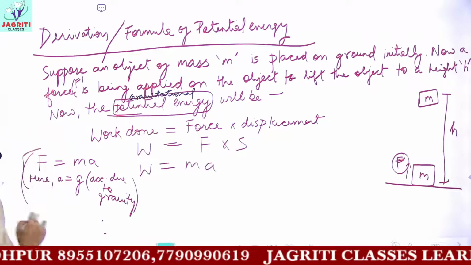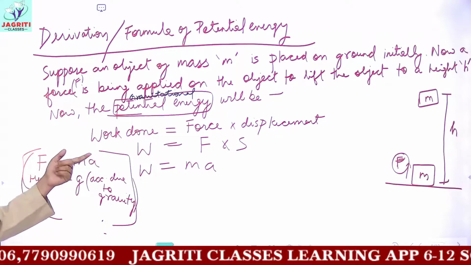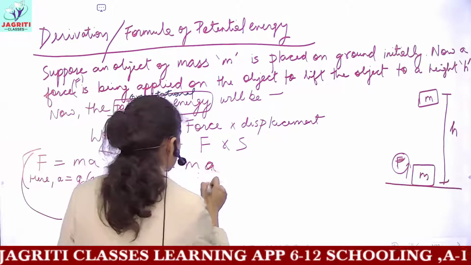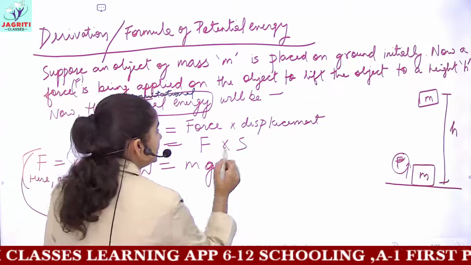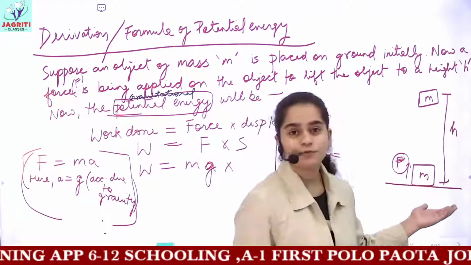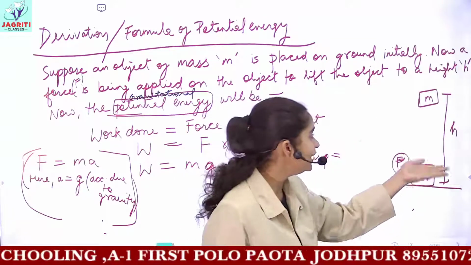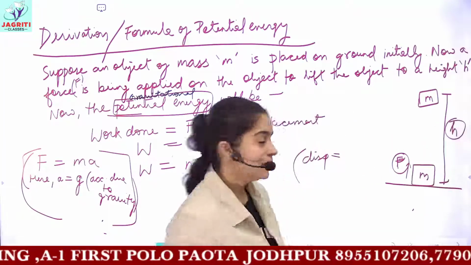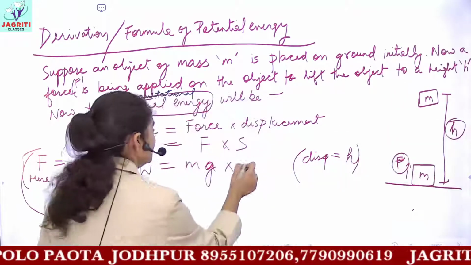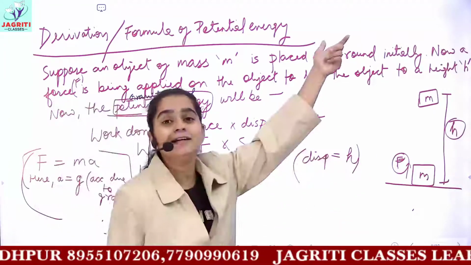So because we are dealing with gravitational potential energy, acceleration, this is called linear acceleration. So here acceleration would be represented by small g, that is acceleration due to gravity. So F would be equal to mg, and displacement, here displacement is what? Initial position of the object is on the ground, final position is at the top. So distance between initial and final position is h, and hence the displacement is also equal to h here in the situation. So I would be writing in place of displacement the height covered by the object.